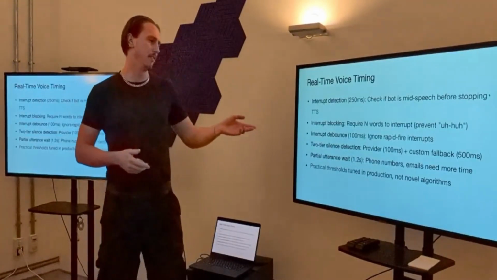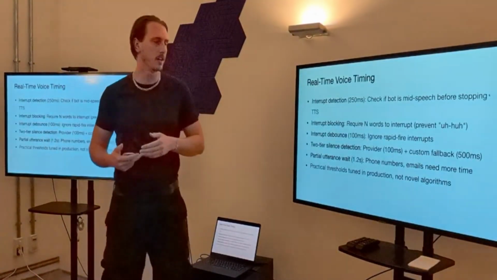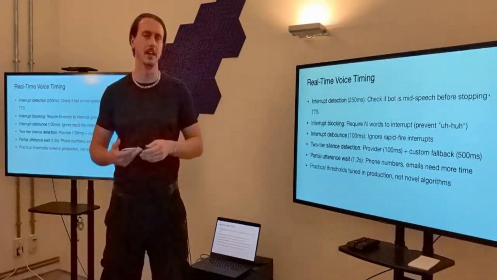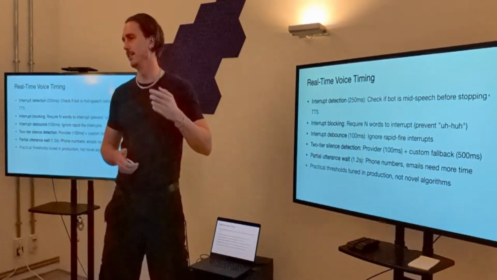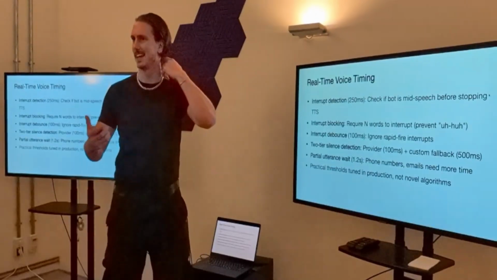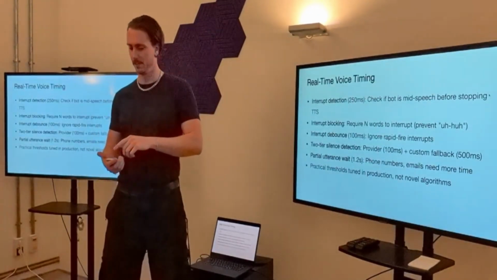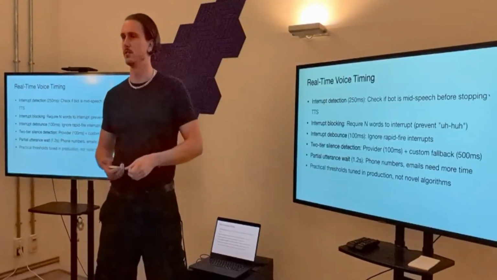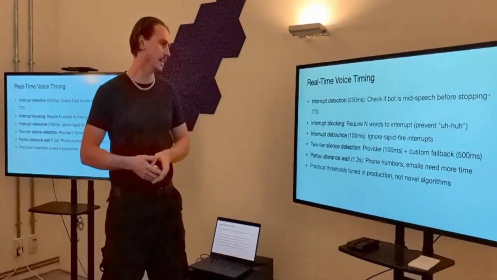So we then have certain conditions where we will wait for a little bit longer, such as phone numbers, emails, which need more time when someone's speaking them out. We need to be able to detect that and give them a little bit more time, because if you use traditional endpointing for that, then it can interrupt the user.